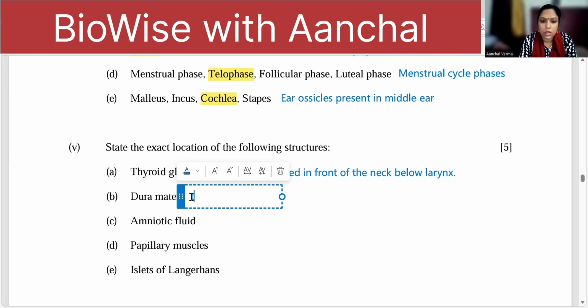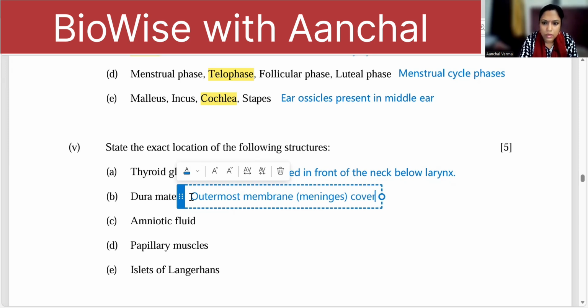So it is the outermost membrane, that is, you can write meninges covering the brain. After dura mater, there is arachnoid, and then you have pia mater.